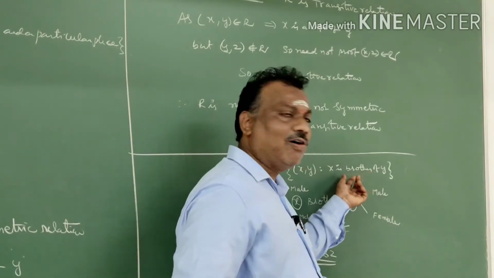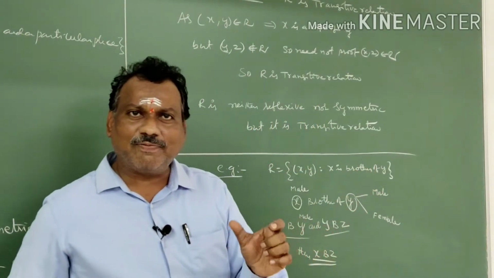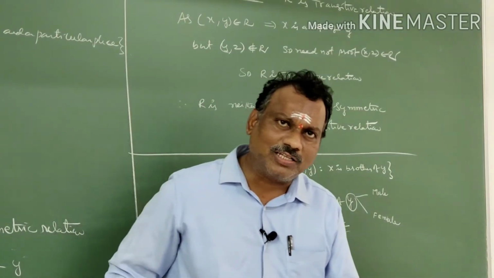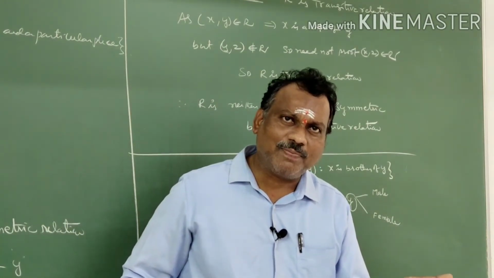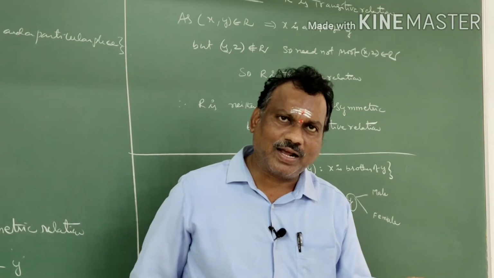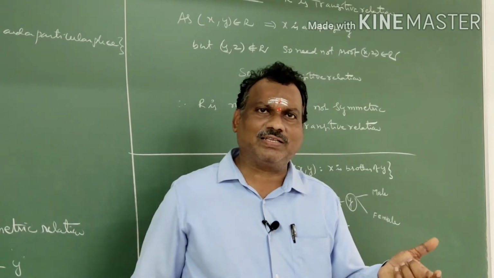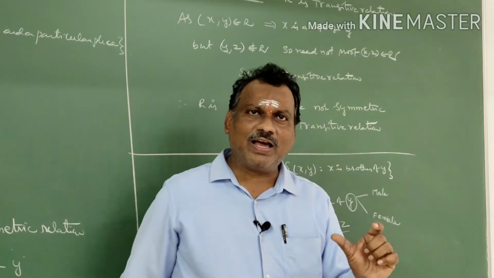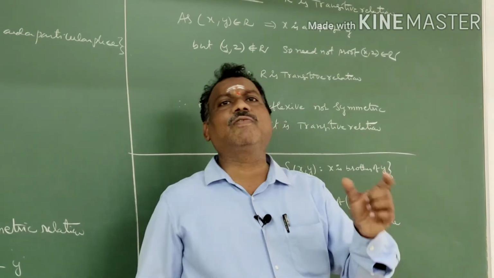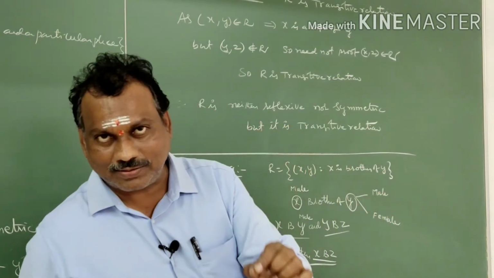In brother relation we have friend of Y. X is a friend of X. Is it possible? X cannot be a friend of itself. Correct or not? So it is not reflexive. X is a friend of Y, and Y is also a friend of X. So it is symmetric.